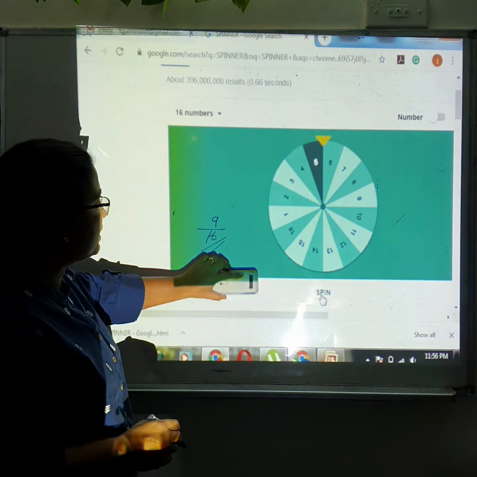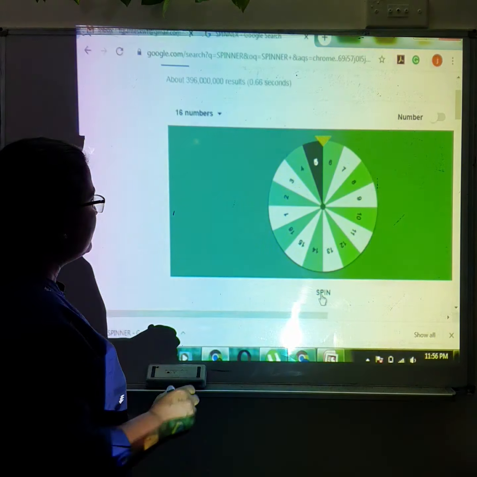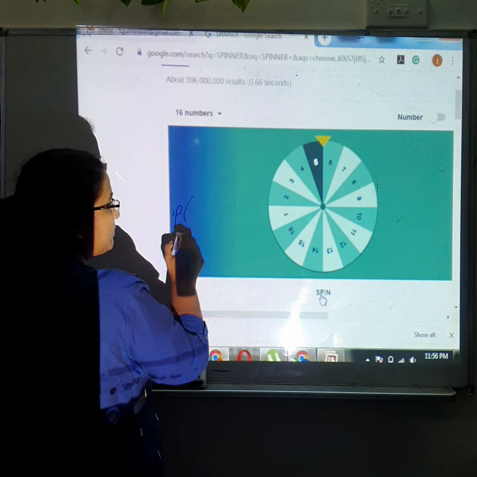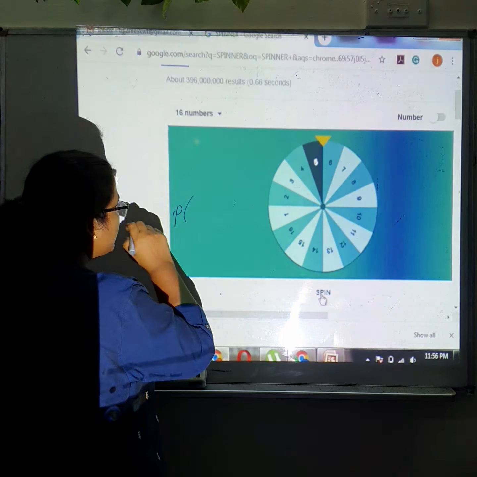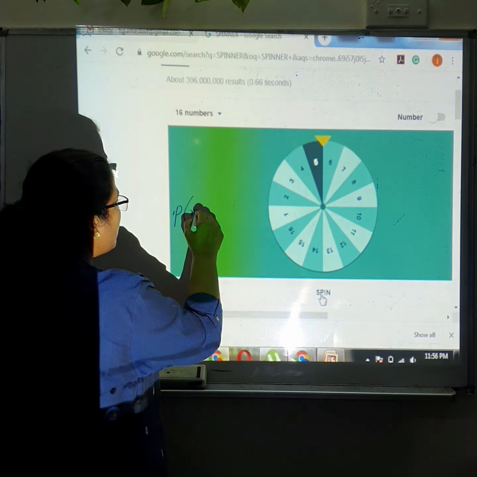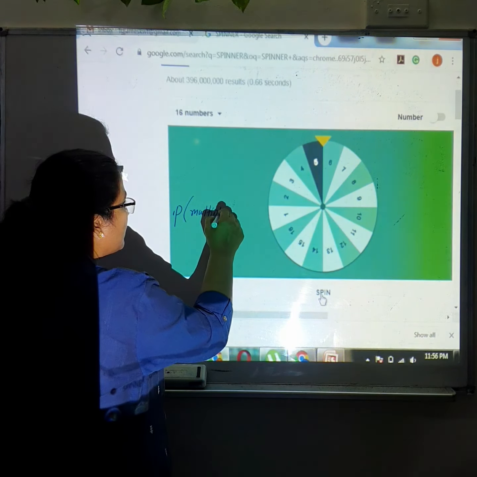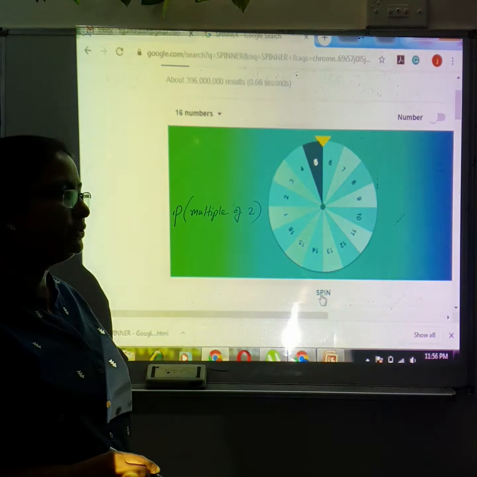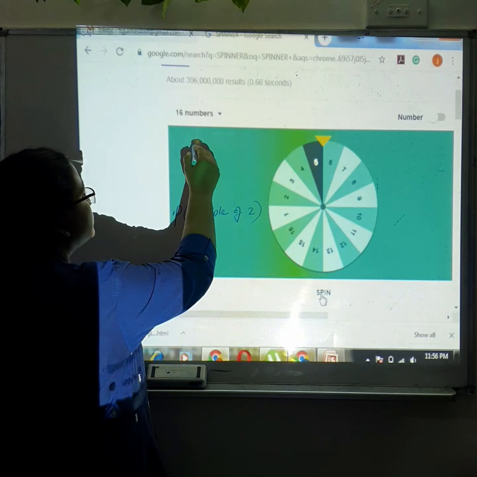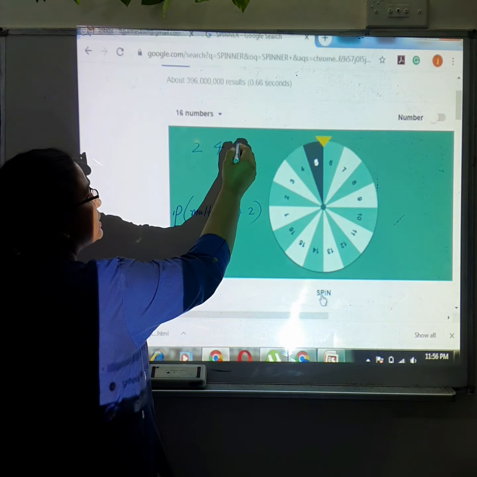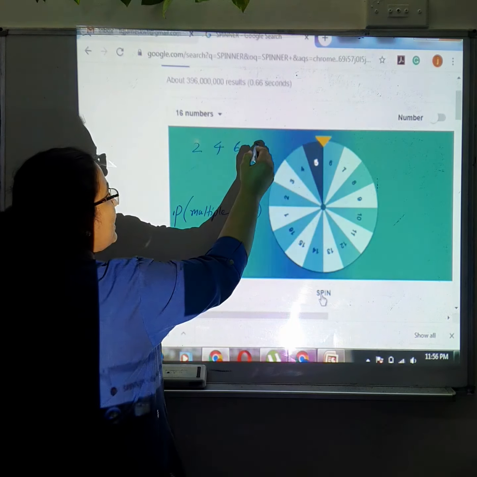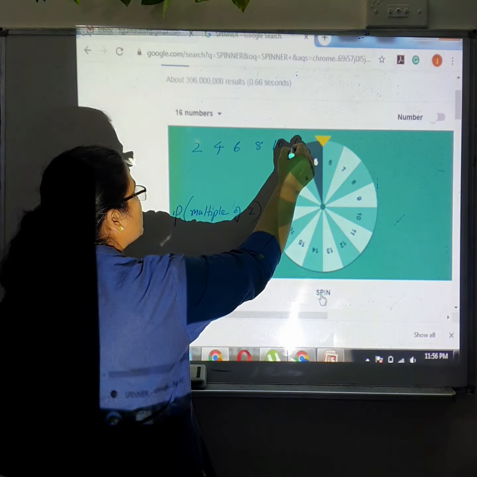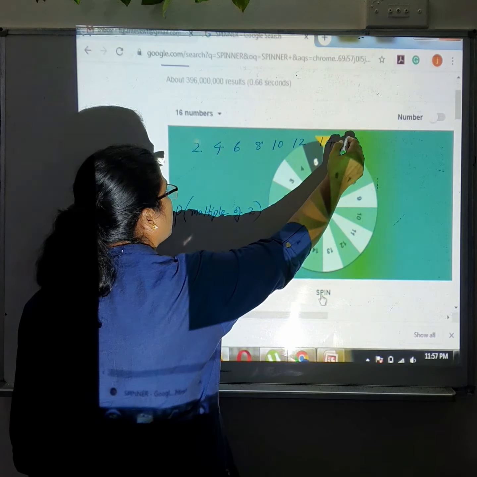One more question from here. What's the probability of getting a multiple of 2? What are the multiples of 2? 2 1s are 2, 2 2s are 4, 2 3s are 6, then 8, 10, 12, 14 and 16.